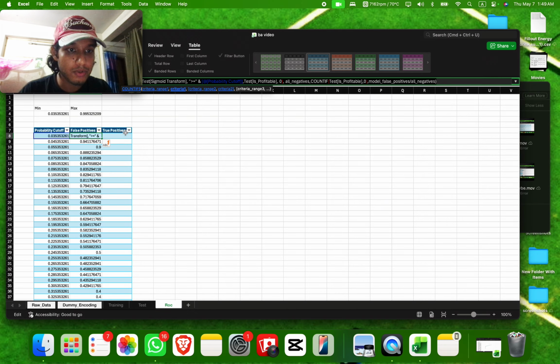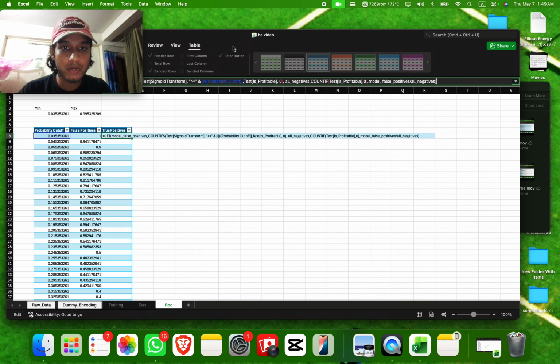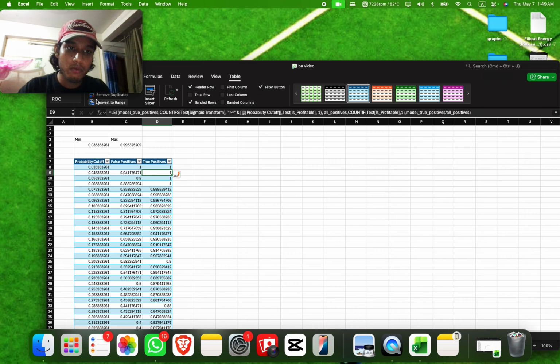For the false negatives, what we're going to do is copy this one and then go here, paste it. But we're going to change up a few things. For example, this is going to be 1, this is going to be 1. All negatives is actually going to be all positives because this is for true positives, right? And the same thing goes here. Model false positives is going to be model true positives. And even here, it's going to be model true positives. And we have it. Now we're going to create the ROC curve.